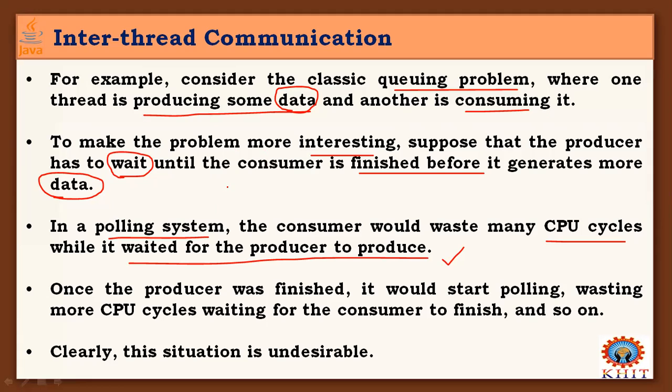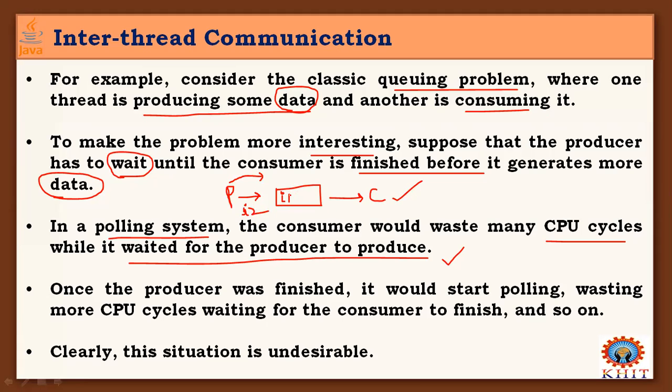For example, suppose I have a buffer like this, where P is the producer process and C is the consumer process. When I produce an item, it is consumed by C, but before that, the producer has to wait to generate item 2. Even though it is ready to produce this item, due to memory efficiency or buffer availability, the producer has to wait for that item to be consumed by the consumer process.